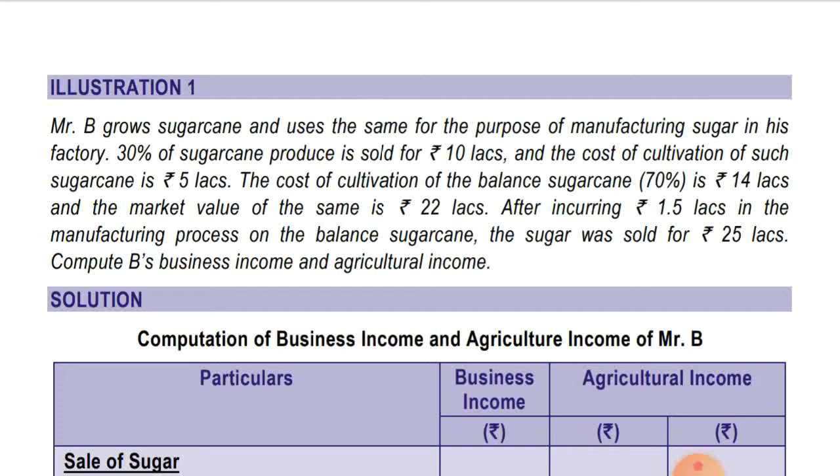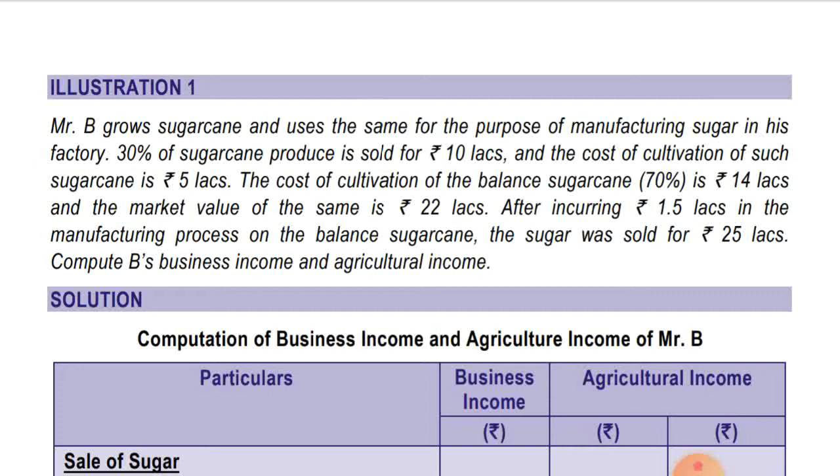The cost of cultivation of the balance 70% sugarcane is 14 lakhs, and the market value of the same is 22 lakhs. That is, if we sell that 70% sugarcane in the market, it will fetch 22 lakhs. After incurring 1.5 lakhs in the manufacturing process of the balance sugarcane, the sugar was sold for 25 lakhs. Compute B's business income and agriculture income.